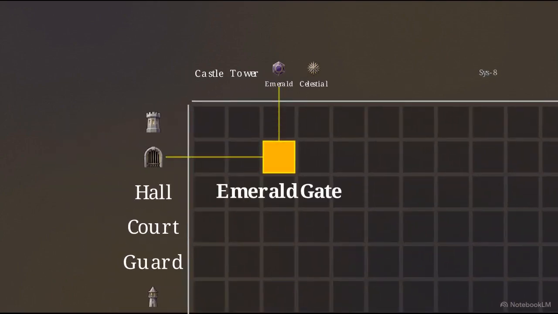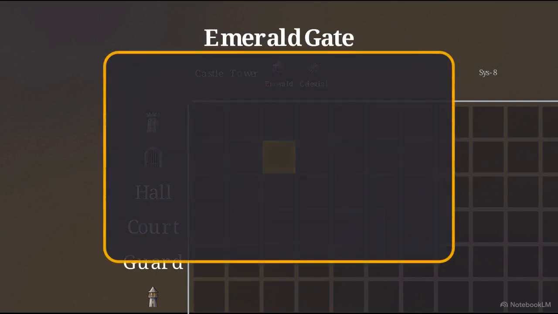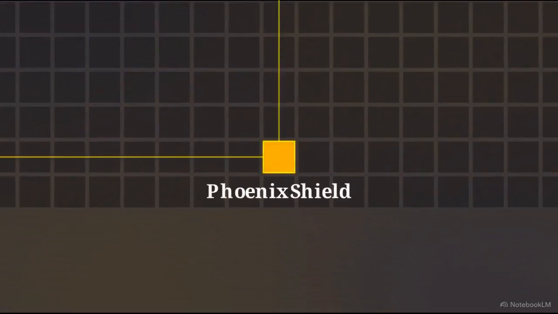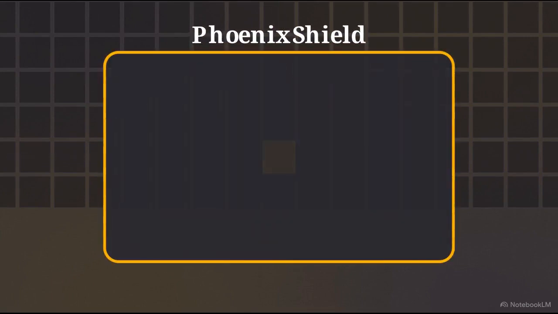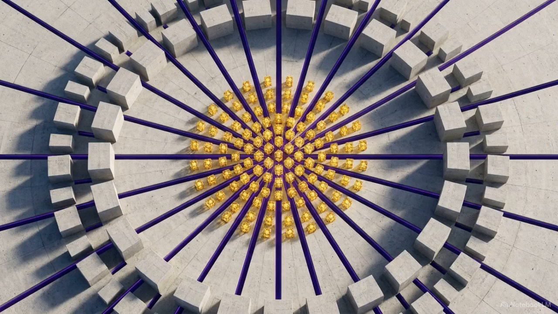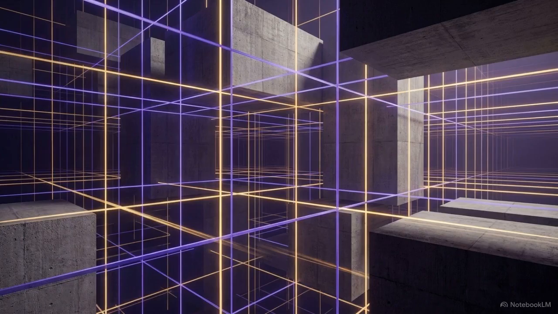For example, the intersection of the prefix emerald and the suffix gate outputs the group label Emerald Gate. Inside Emerald Gate, we find exactly 8 individual nodes, adhering to the 8-member rule. The intersection of Phoenix and Shield outputs Phoenix Shield, which contains its own set of 8 data points. This system required the creator to define roughly 133 variables to generate 1,000 perfect, unique identifiers. Cartesian matrices produce internally consistent identity markers using a limited set of raw variables.